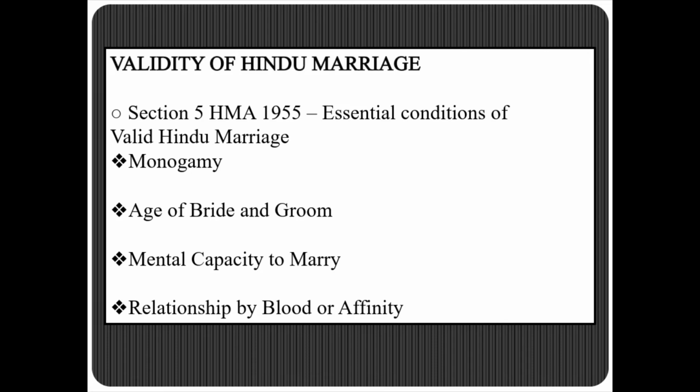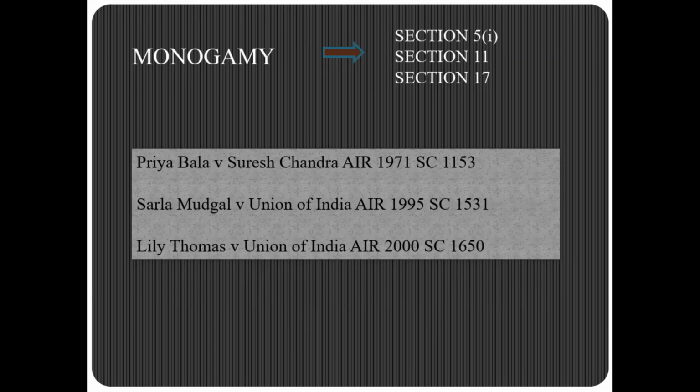Then coming to clause 4, the parties are not within the degree of prohibited relationship unless the custom or usage governing each of them permits a marriage between the two. And fifth, the persons are not sapindas of each other unless the custom or usage governing each of them permits a marriage between the two. So as we have done, first monogamy, second age of bride and groom, third mental capacity to marry. Both clauses 4 and 5 of section 5 tell about relationship by blood or affinity, that is, restriction by prohibited relationship or sapinda relationships. We will do it in more detail to get more clarification.